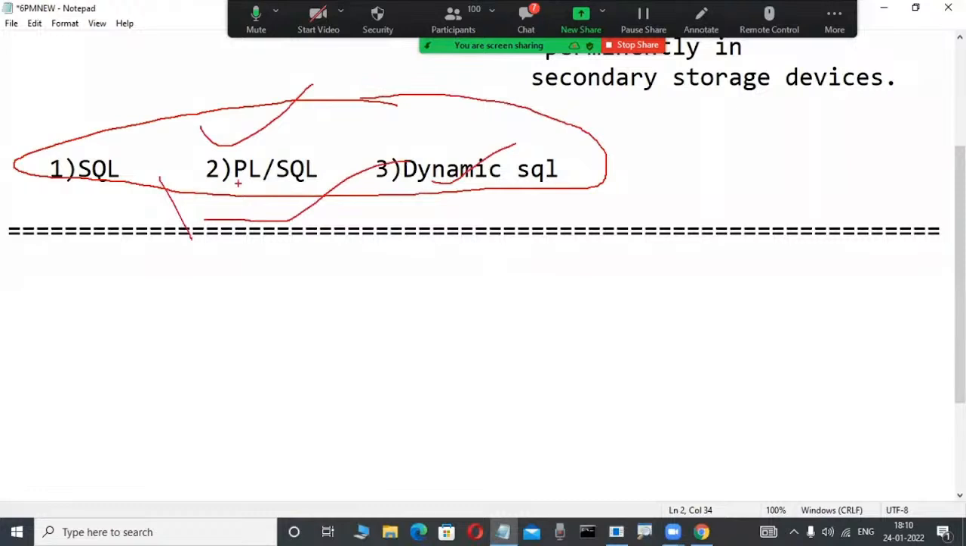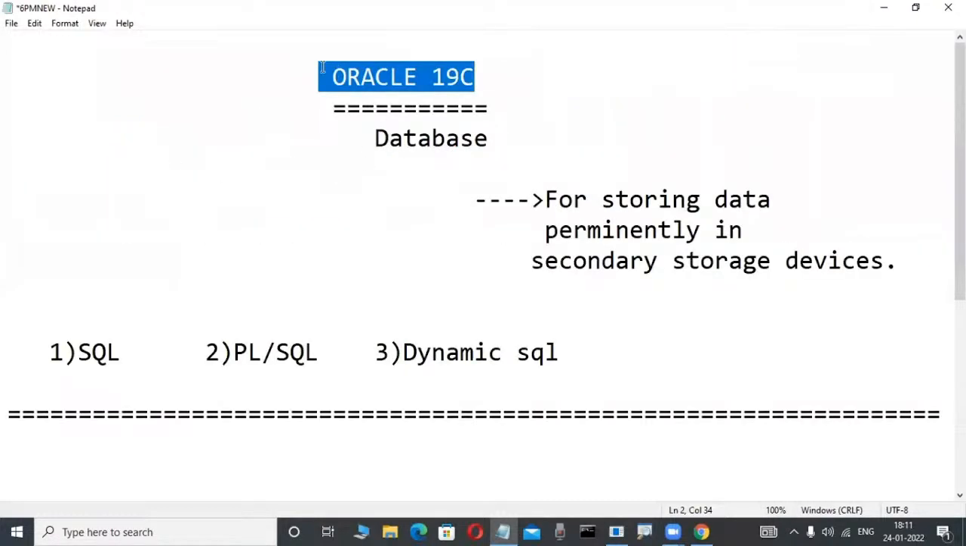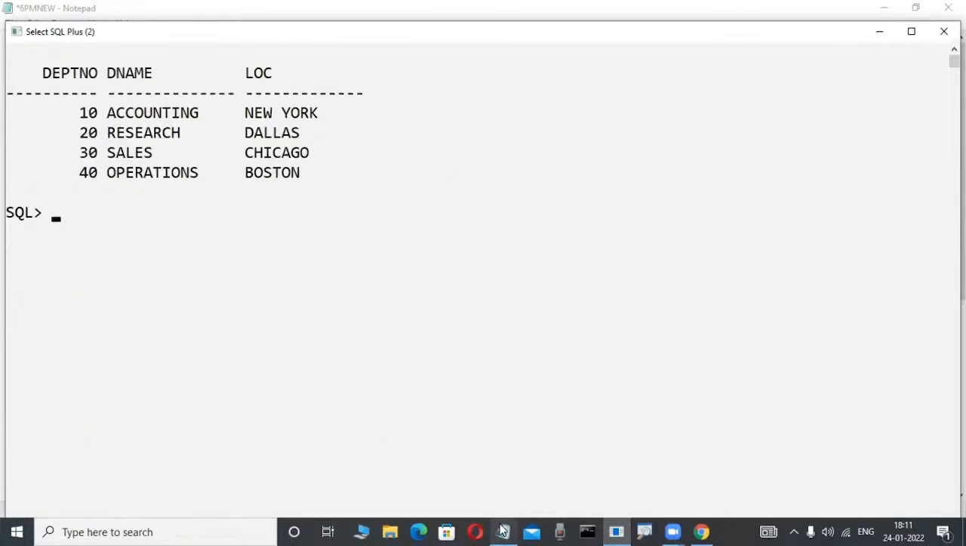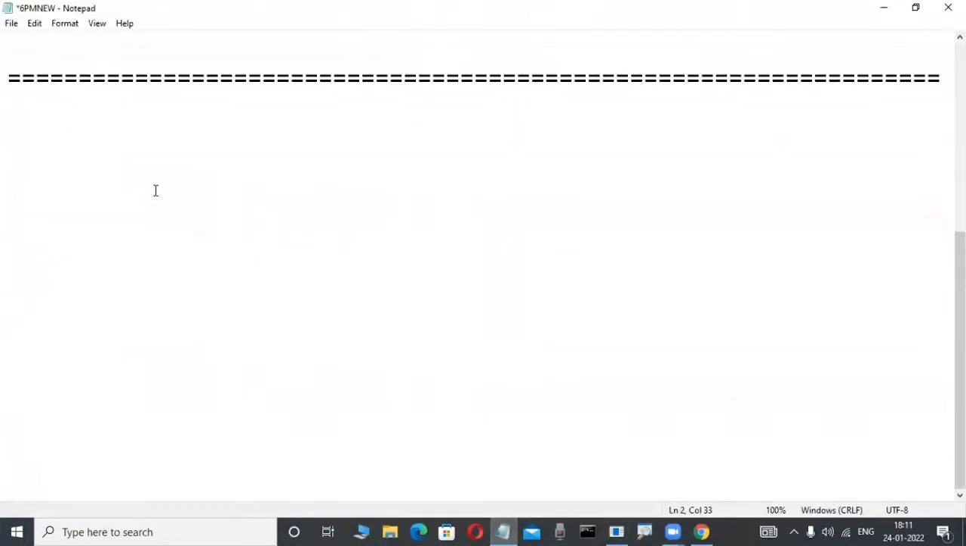Through these languages we operate these products. Okay, fine. Up to this I told in the previous classes. Now concentrate here.